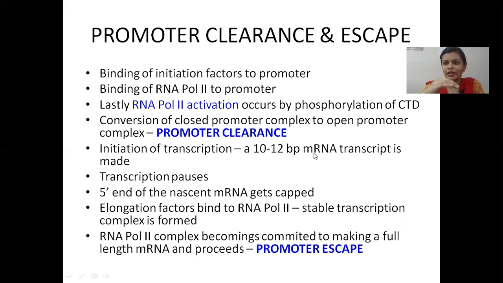Not only does the DNA molecule get opened, the transcription process is started, and around 10 to 12 base pairs, which is a very small number, of RNA is first synthesized. A primary pre-mRNA transcript is started, and a very short fragment of it, around 10 base pairs long, is made. Up to this point, we call it promoter clearance.